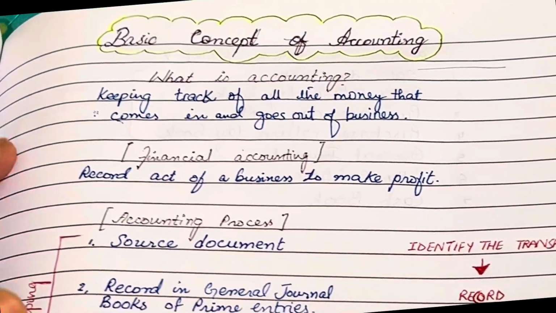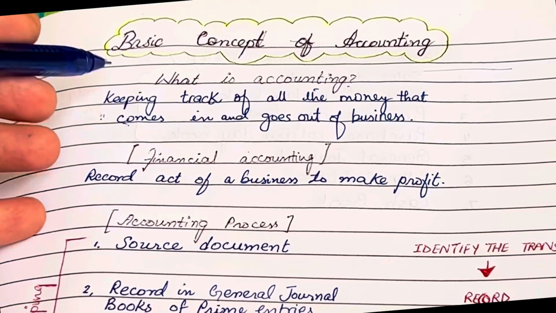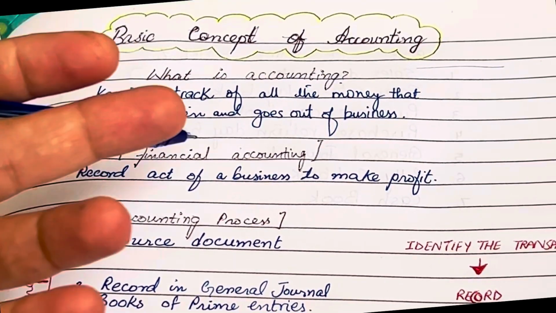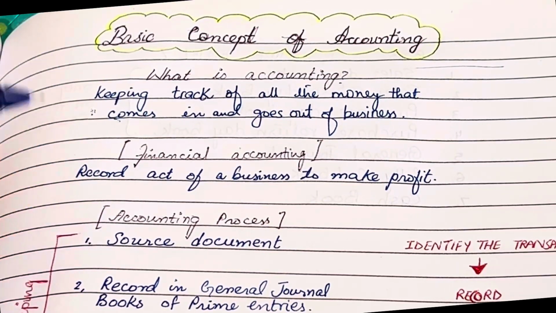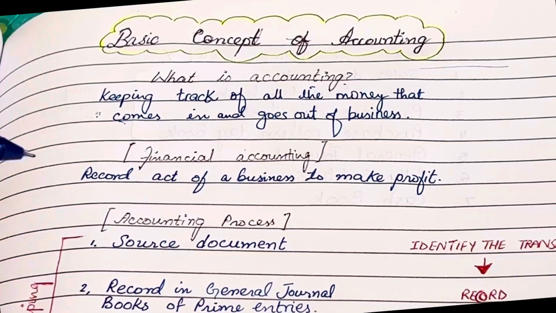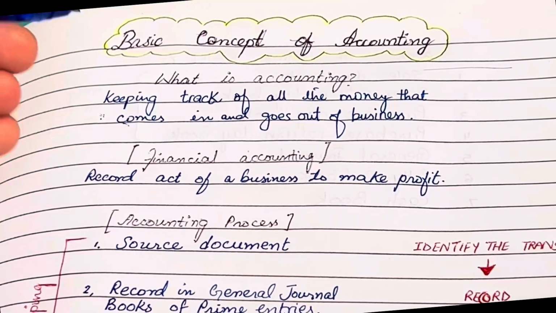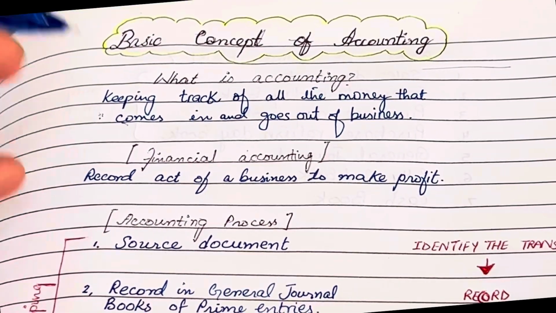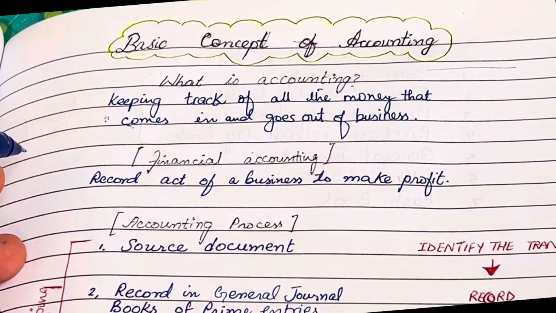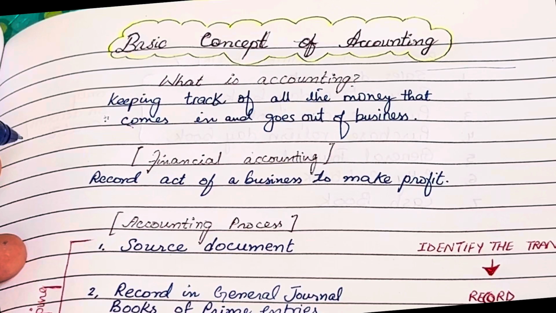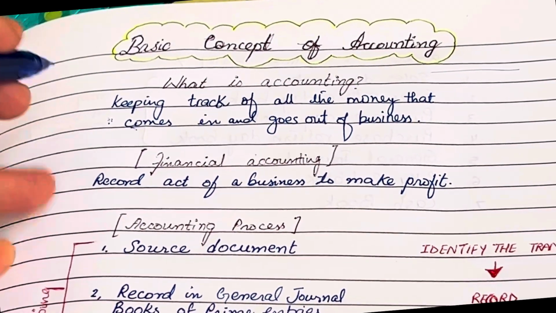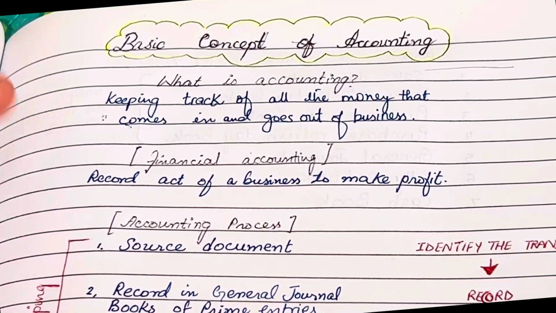So let's get started. Accounting can be defined as a process of recording, classifying, summarizing and interpreting financial information. In simple words, accounting helps us to keep track of all the money coming in and going out of the business. Just like we maintain personal records of our expenses, a business also needs to maintain systematic records of its financial transactions.